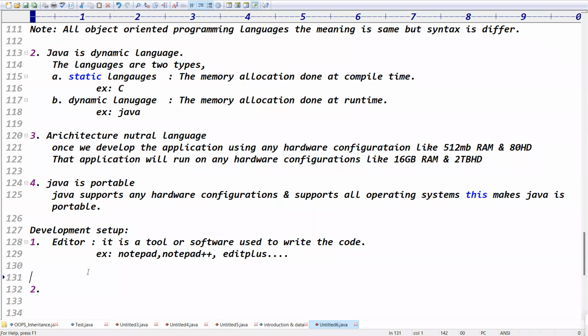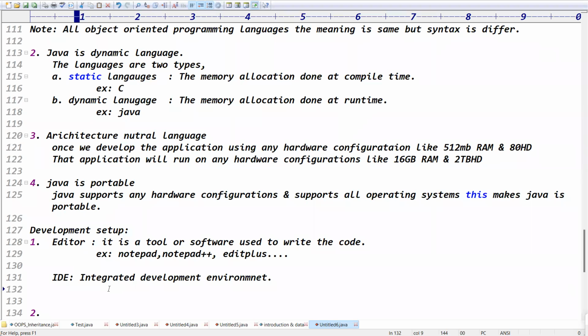Yes, Eclipse is an IDE, right? What is the full form of IDE? IDE stands for Integrated Development Environment, guys. Exactly.